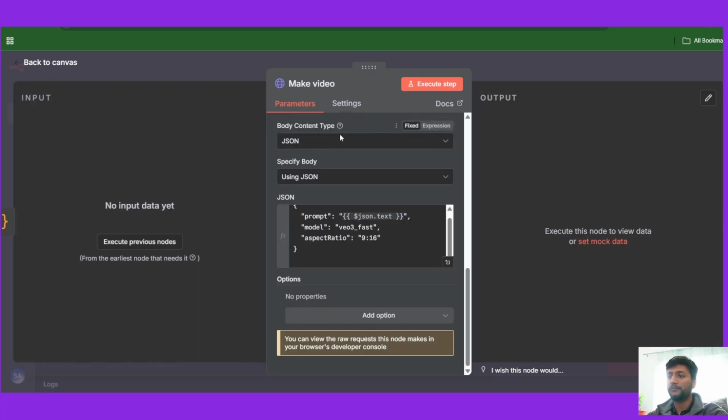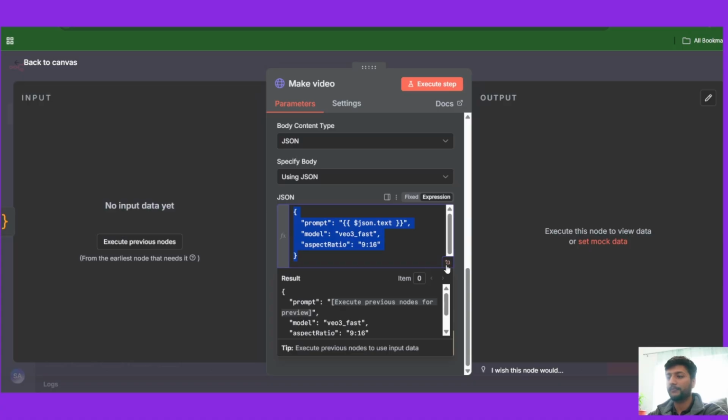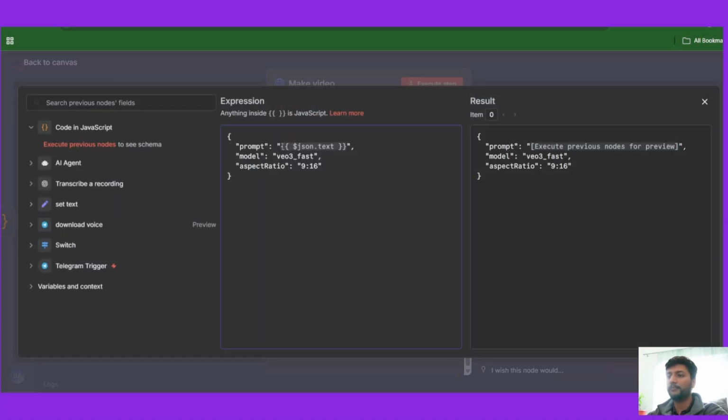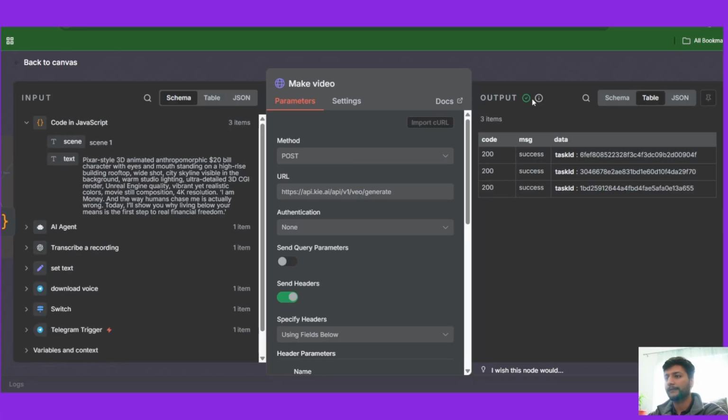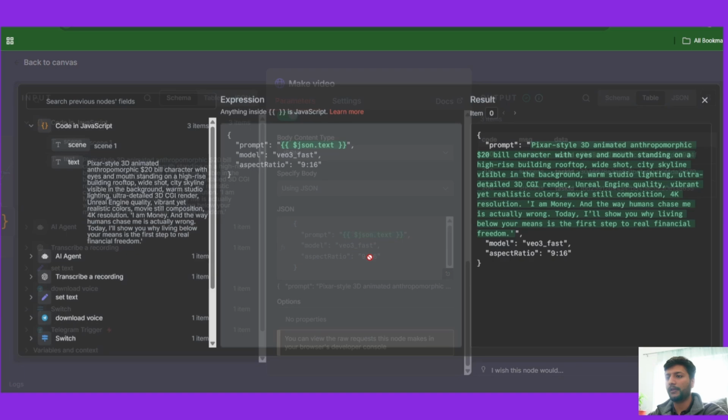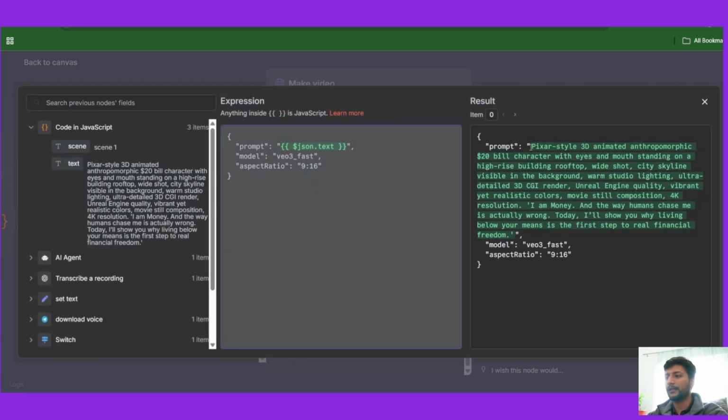Right here, send the body using JSON. Use this exact prompt. Now the prompt that we need here comes from the previous node. Let me show you the execution that happened. Right here. So this is the prompt that came from the earlier node. So we have item 0, item 1 different prompt, item 2 different prompt. So 3 different videos are going to be created using Kai API. VO3 fast, and the aspect ratio is 9:16. We're creating a vertical video for Instagram Reels, TikToks, YouTube Shorts.